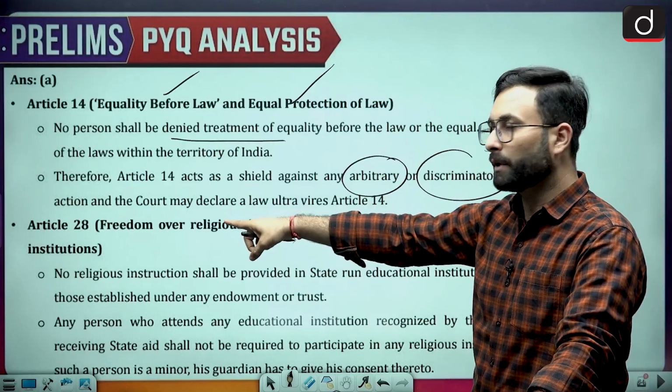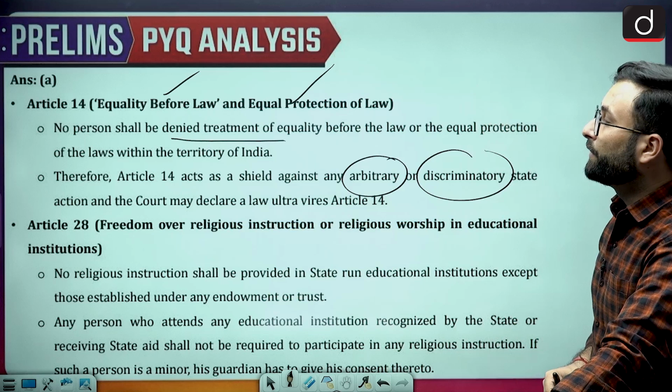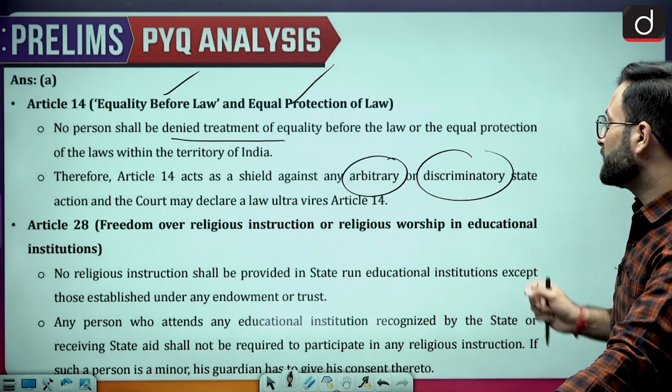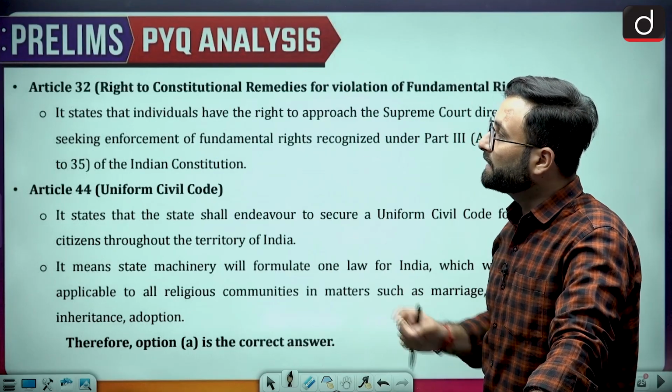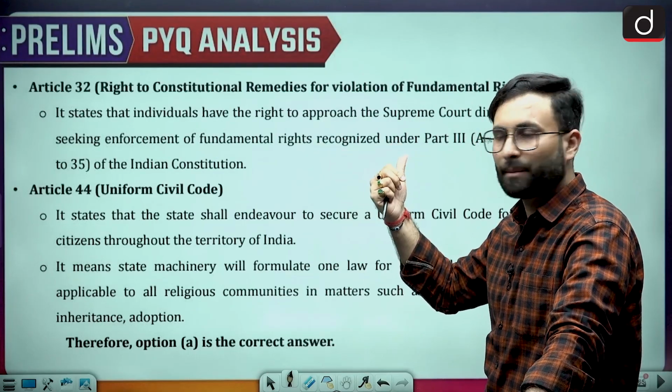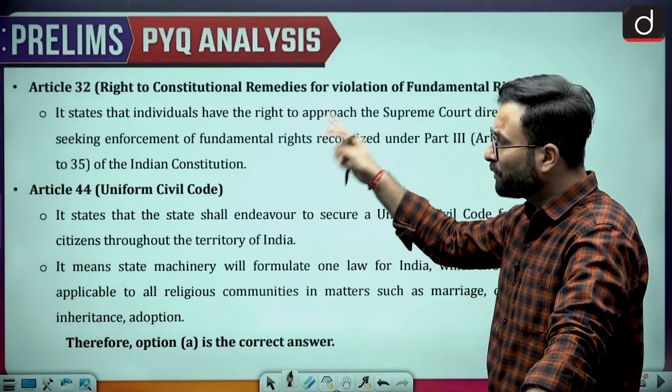Article 28, I have told you, is about freedom of religion, freedom over religious instruction or religious worship in educational institutions. Other than that, Article 32 is the constitutional remedies we have already seen. Article 44 is about the Uniform Civil Code. Okay, so you can go through these things.